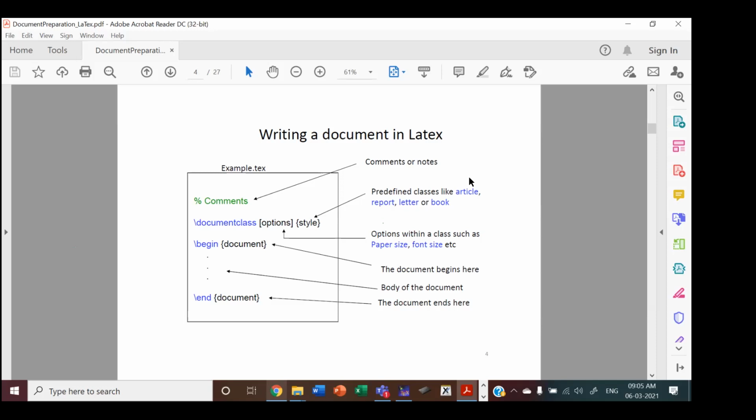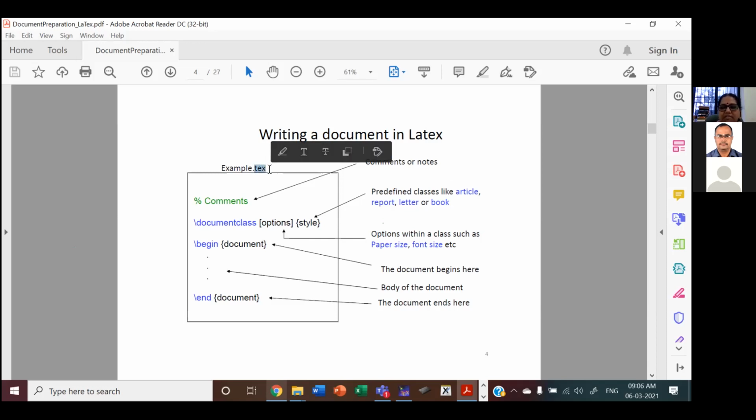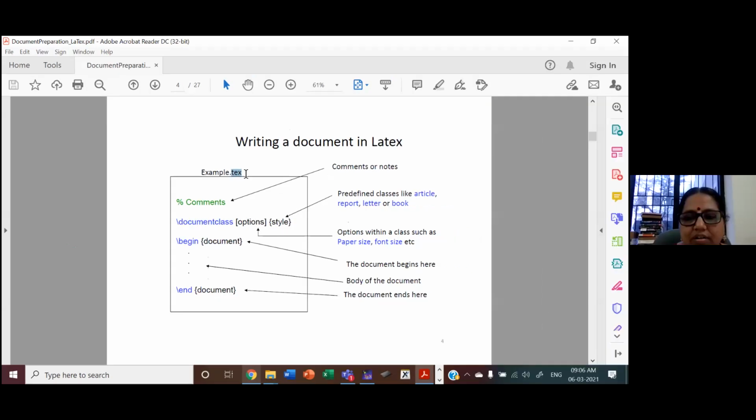It is available for Windows as well as Linux. And the source documents have an extension .tex. This is a source document. When we compile this, we create the actual document.